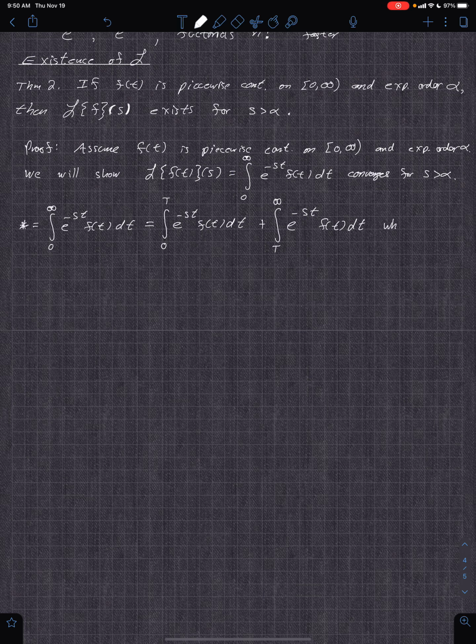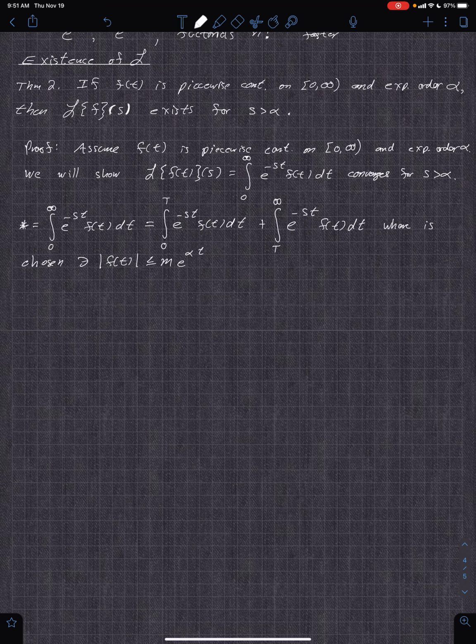where T is chosen such that the absolute value of f of t is less than or equal to M e to the alpha t.